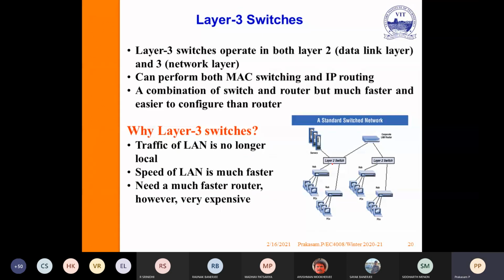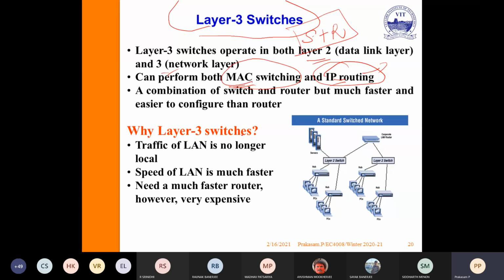So L3 switch, I told you, operates on both layer 2 as well as layer 3. It is nothing but a combination of switch plus router. It can perform both MAC as well as IP. If it is going for global routing, it uses the IP address to find the optimal path. If it is going for local transmission, it uses the MAC address for the transmission.